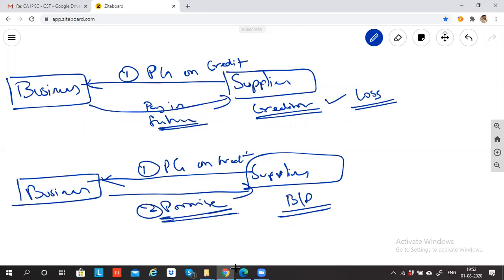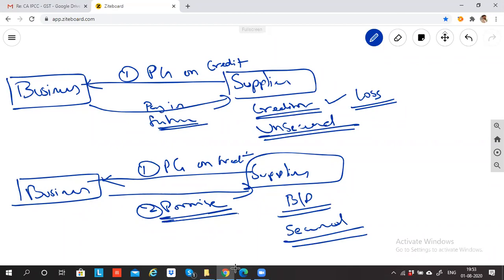A promise has to be given that I'll pay in future. And if you don't pay the money as you promised, I will drag you to the court and recover the money in different ways. So can I say the supplier is also a creditor? Can I say slightly secured? He is secured, and can I say this guy is unsecured? There is no security for this guy. If in future the businessman says that I'll not pay, there's no proof, there's no promise.